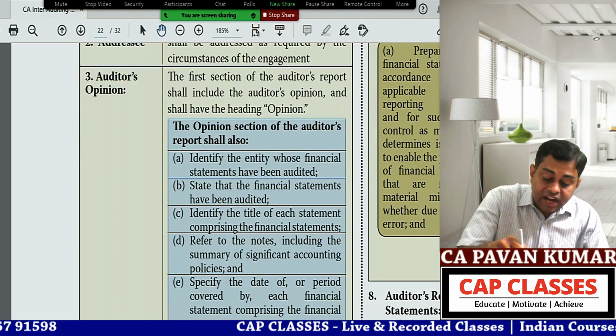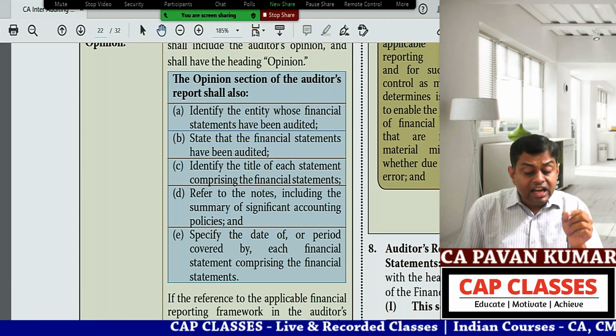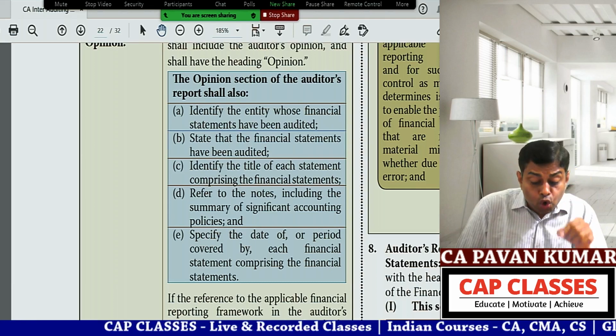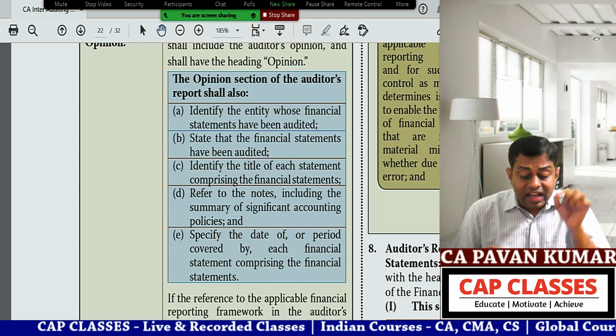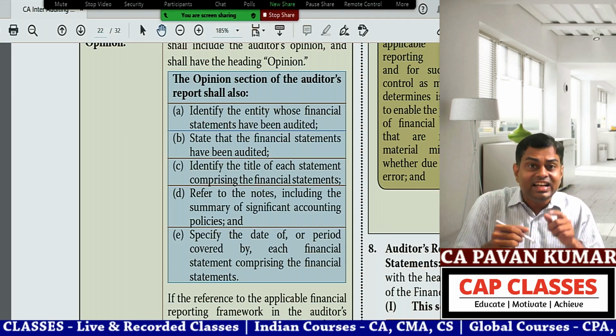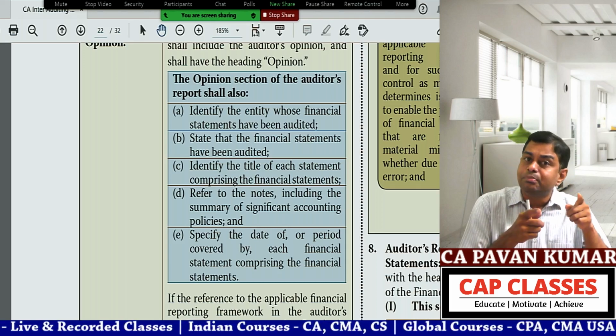Identify the entity's financial statements. State that the financial statements have been audited. Identify the title of each statement comprising the financial statements. Refer to the notes, summary of significant accounting policies. Specify the date of the financial statements. So did we see all these A, B, C, D, E in the Reliance Industries report? Yes, sir.